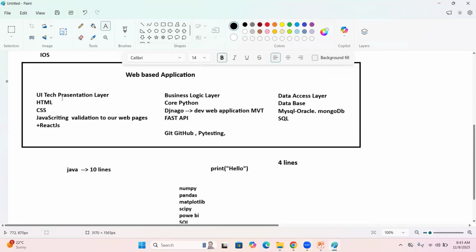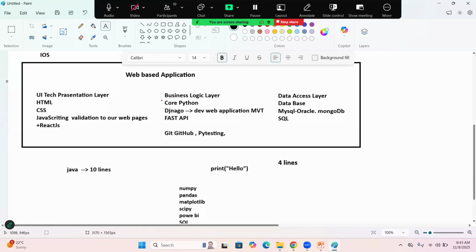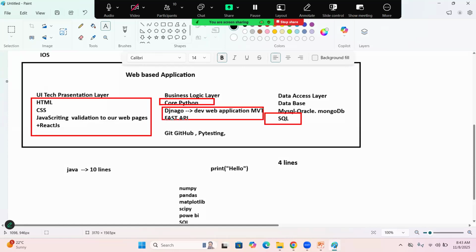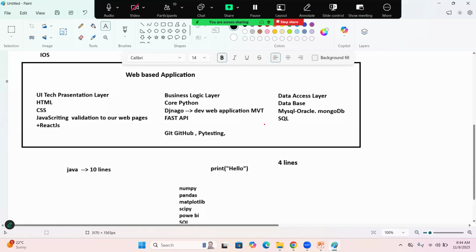Once it is completed, slowly HTML, CSS, JavaScript will come. Then we'll start Django. Once backend is completed, then I can focus on SQL. First I'll go with core Python, next SQL, next this complete stuff, then I will come to Django. But suppose you want to come into data analytics. First we'll finish this part and this part. Later we'll come to this part.